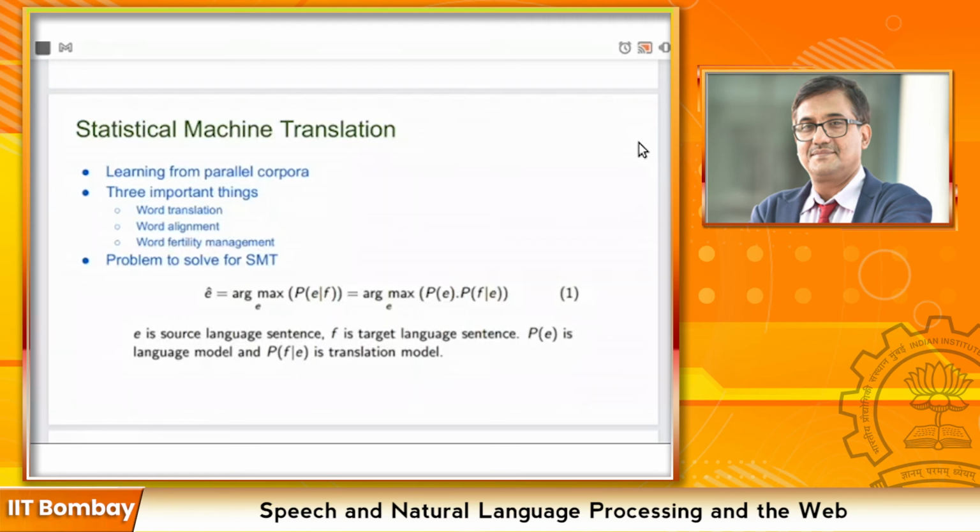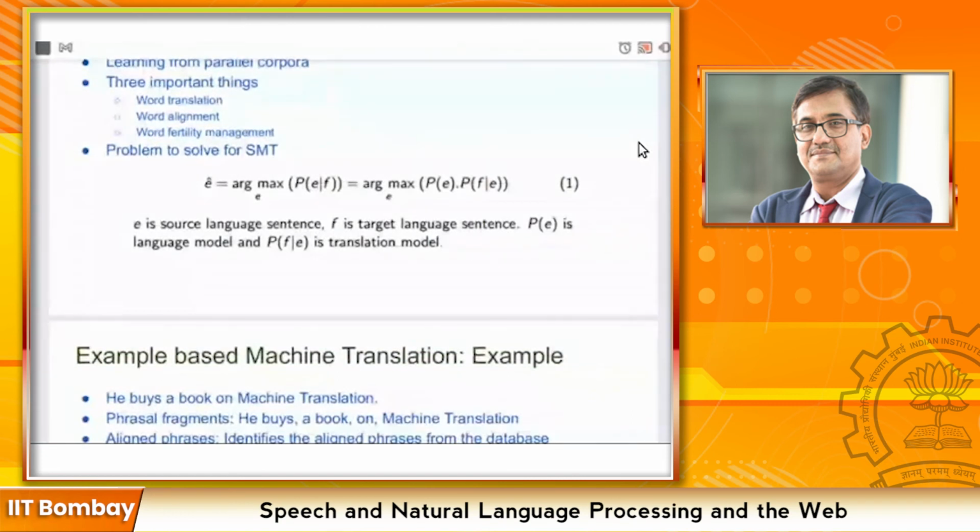But when you come to the decoding part and your language model comes into the picture, then you can maximize the probability of this target sentence given the source sentence. Initially you want the maximum probability of getting a target sentence. Later, this target sentence given the source sentence. Does that sound logical, Saurabh? So is it like a back translation? No, this is not back translation. Yeah, I mean, then I have the same doubt: why are we maximizing the probability of E given F instead of F given E?